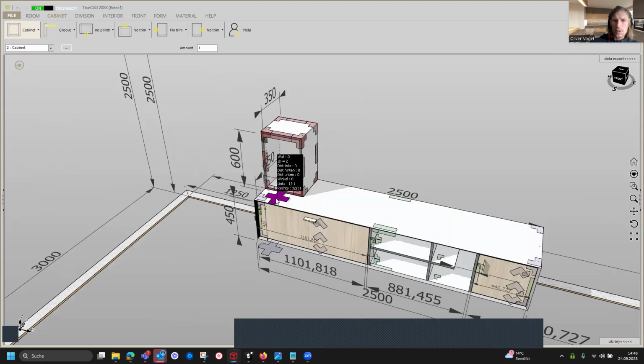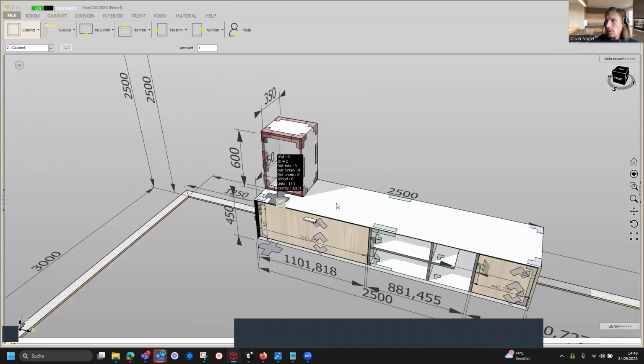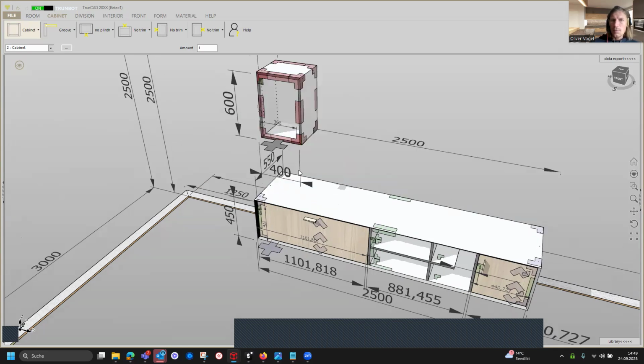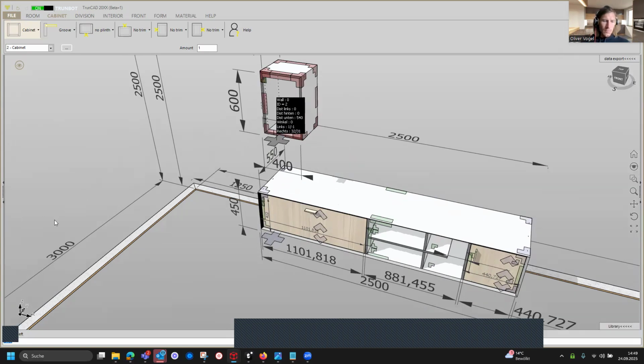Here you can also click and change the distance to the bottom, and this is 540, and the same distance to the right. There we have 150. So we click on the smart click for the cabinet, and here on the symbol distance left, then the window opens on the top left corner, and here we type in 150 and confirm it with enter.